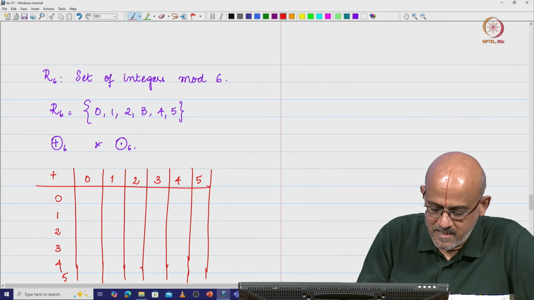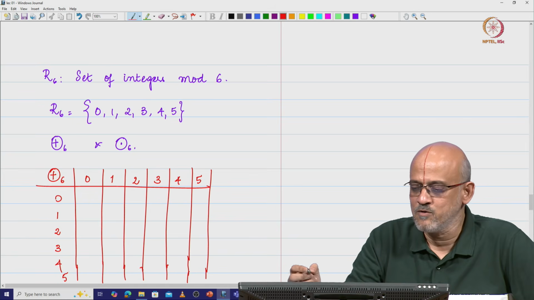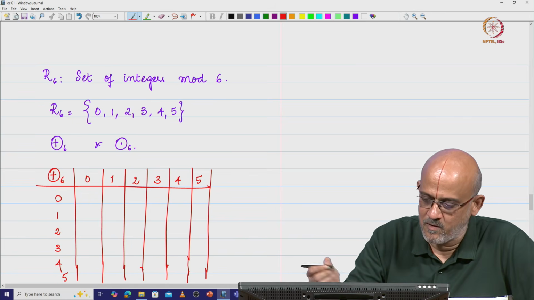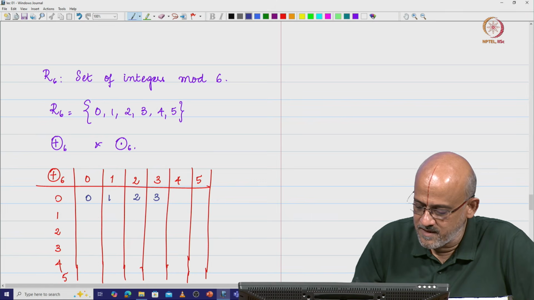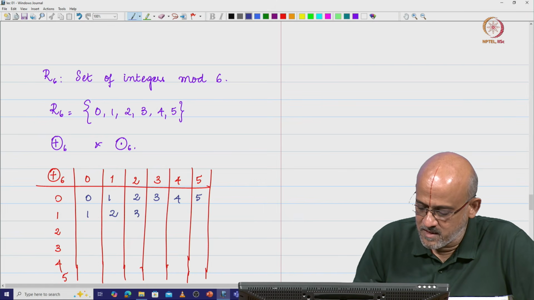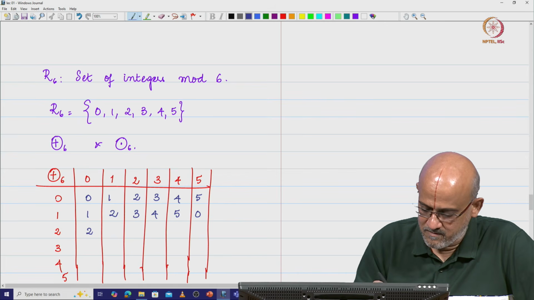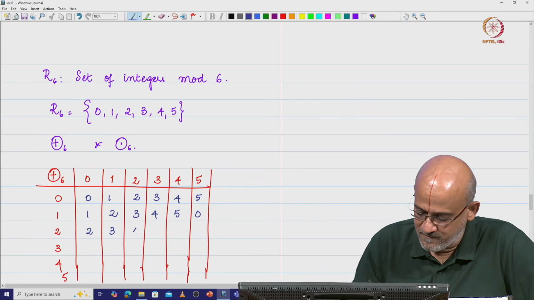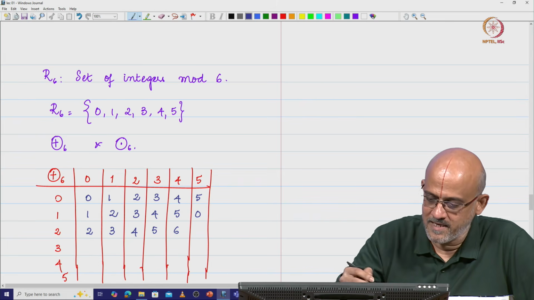I am going to do addition mod 6. We already know how to add and then do a mod 6, that is pretty simple and straightforward. So I am going to have, this is 0, this is 1, this is 2, this is 3, 4 and 5. This is 1, 2, 3, 4, 5, and 1 plus 5 is 6, 6 mod 6 is 0. Then I am going to have 2 plus 1 mod 6 is 2, then we have 3, 4, 5, 6, and 6 is going to be again 0.